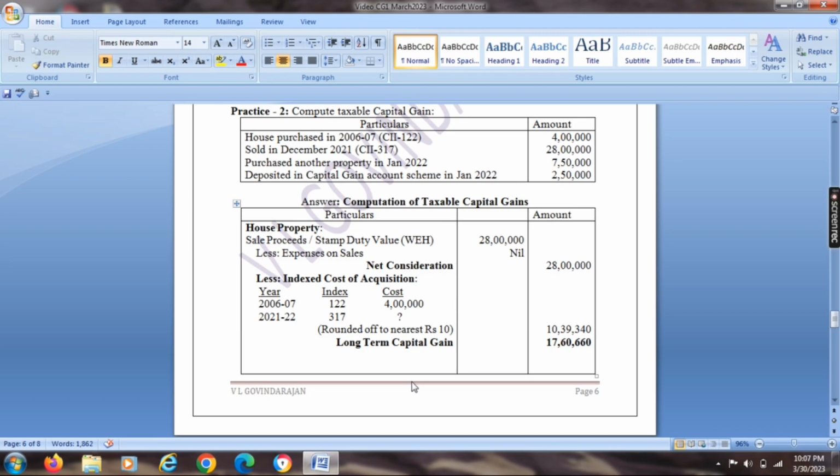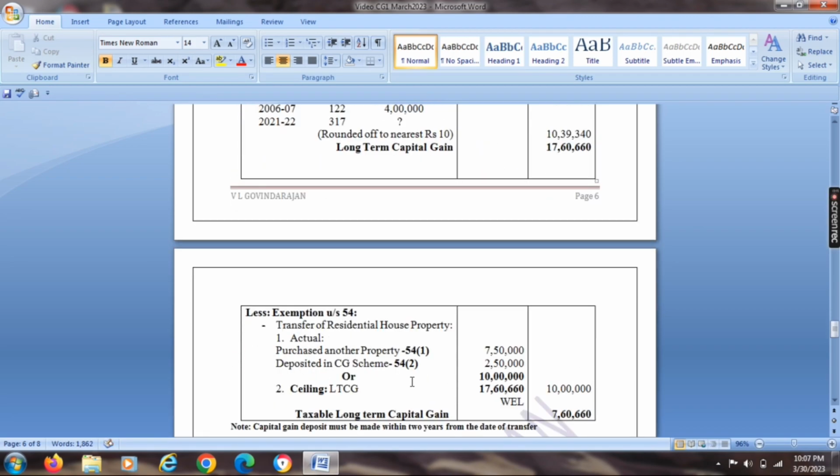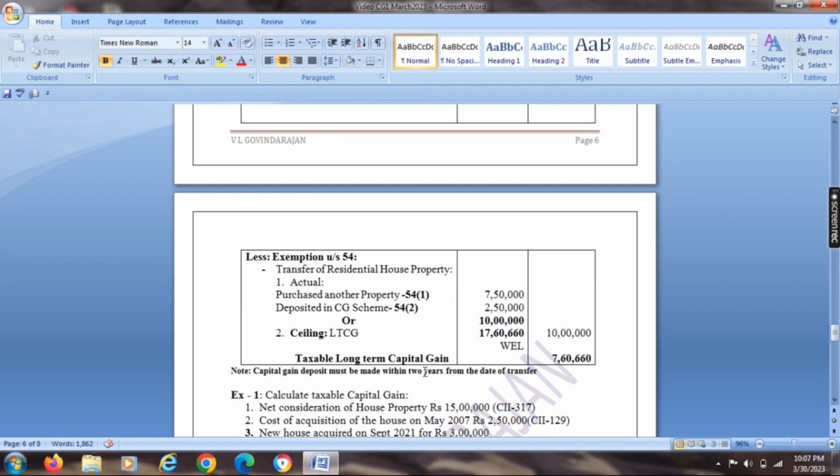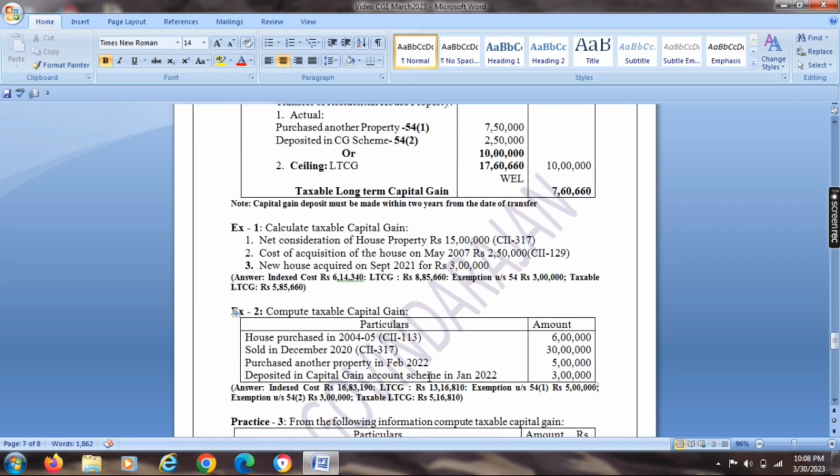Actual purchased property under 54(1), 7,50,000, and deposited in capital gain scheme under 54(2), 2,50,000, totally 10 lakh, or actual 17,60,660, whichever is the least. 10 lakh is exempted, so the balance 7,60,660 is taxable long-term capital gain. In the same pattern, the students can do exercises 1 and 2 and check the answer.